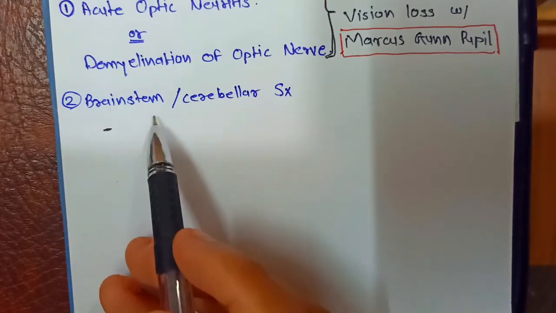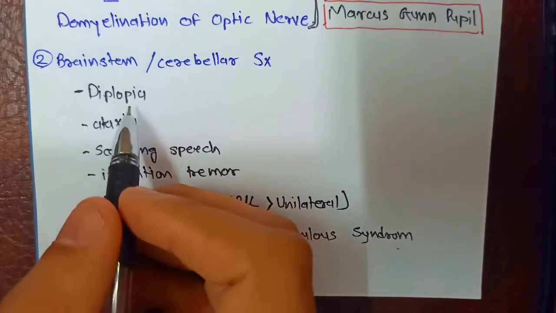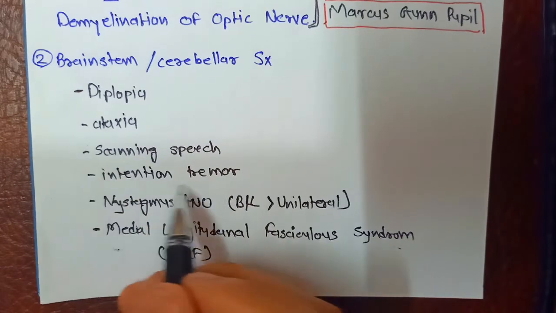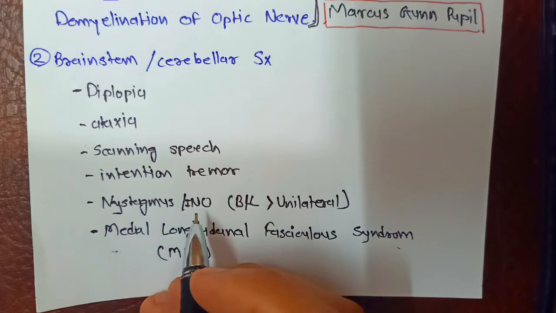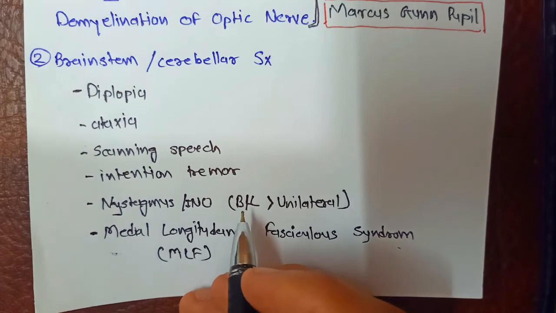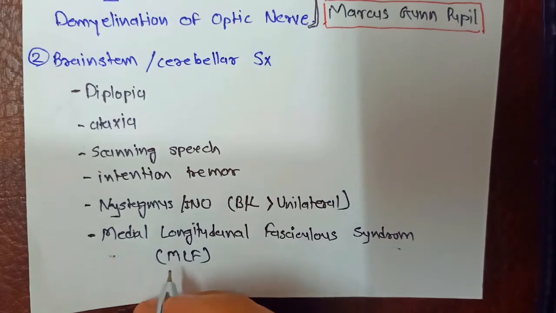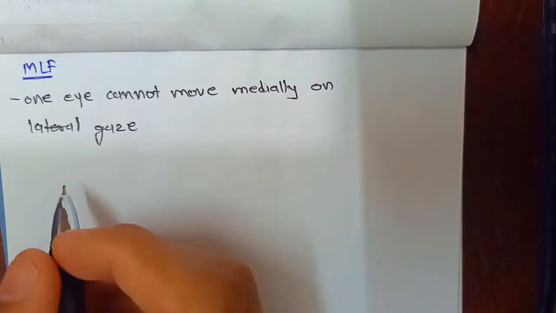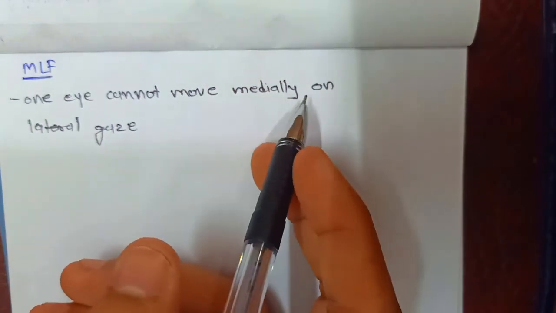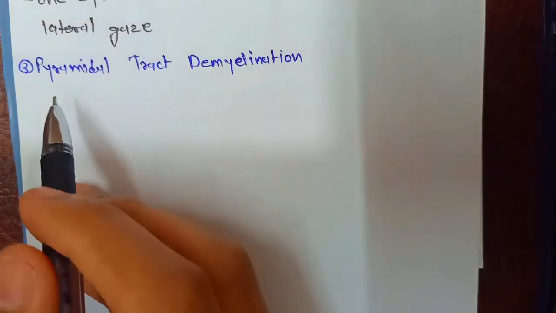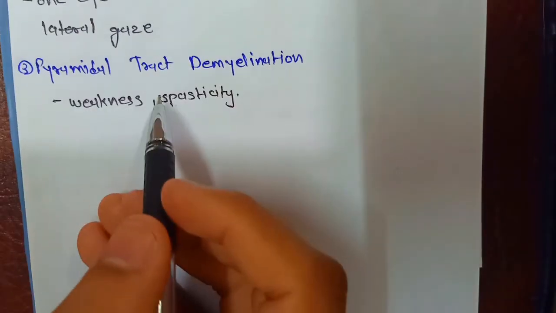Second, we will see the brainstem and cerebellar symptoms. In this we will see symptoms like diplopia, ataxia, scanning speech, intention tremor, nystagmus, and INO, which is internuclear ophthalmoplegia, which we usually see bilaterally rather than unilaterally, and medial longitudinal fasciculus syndrome, which is MLF. MLF syndrome is when you do the eye test of the patient, one eye cannot move medially on lateral gaze.